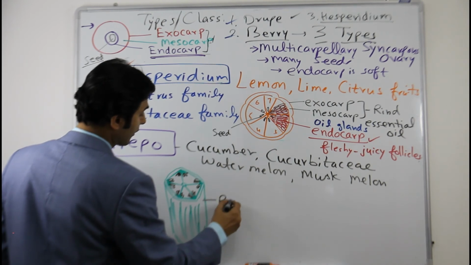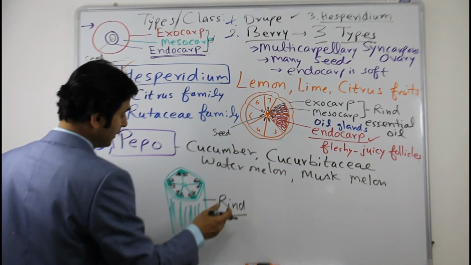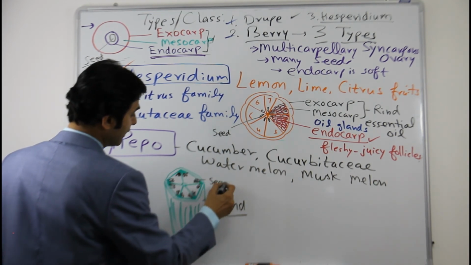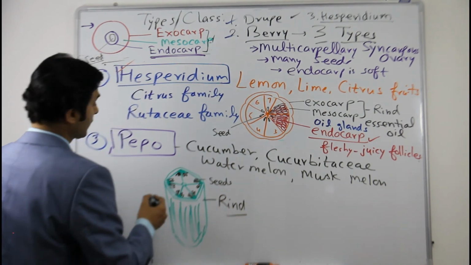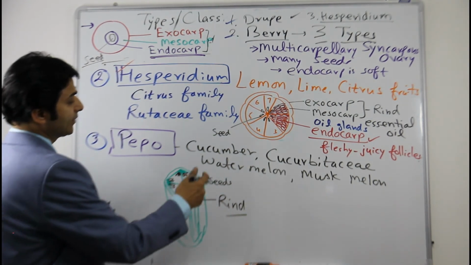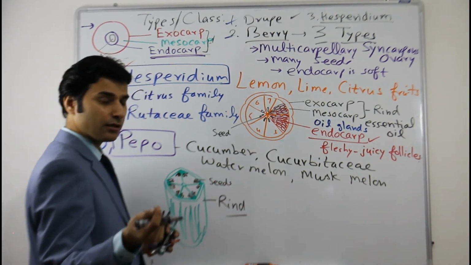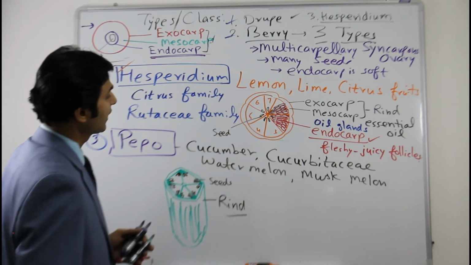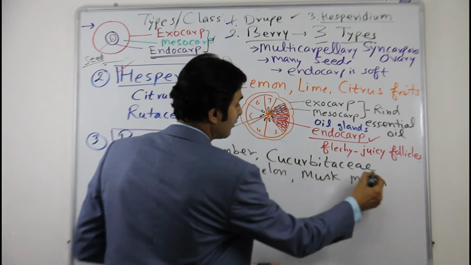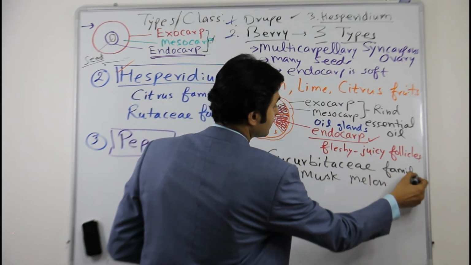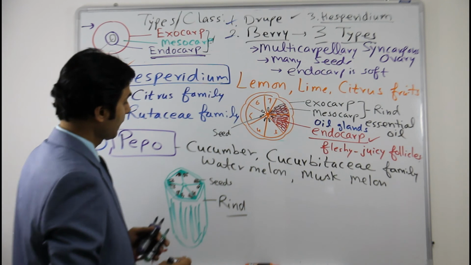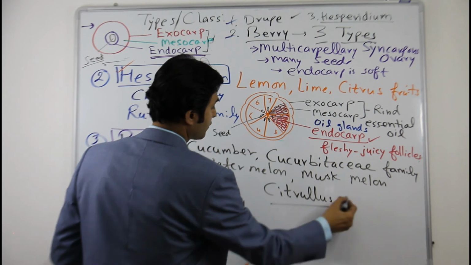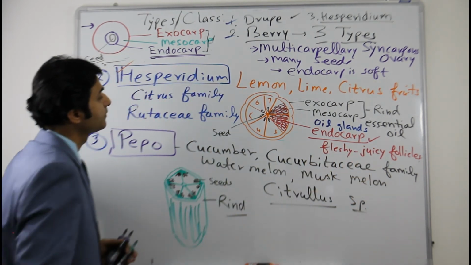So here let us see the rind. This is the rind, exocarp, and as we discussed already, this is also a thin outer cover. Then this is the mesocarp, and these are the seeds. The placentation is parietal. In some cases, like in watermelon, the outer cover is somewhat thicker, but generally the mesocarp is fleshy, and this is the pepo, characteristic fruit type of Cucurbitaceae family. Citrullus species, Citrullus vulgaris.